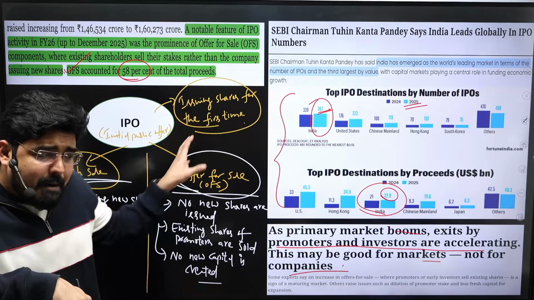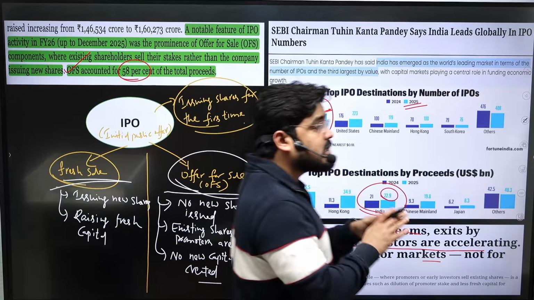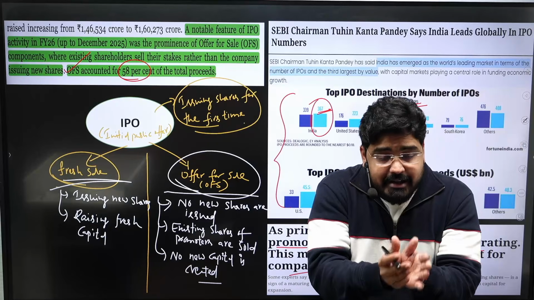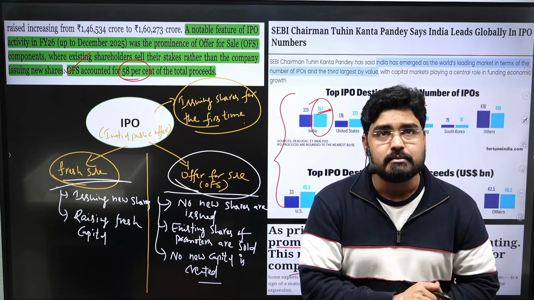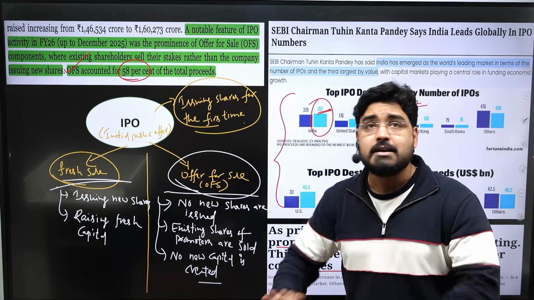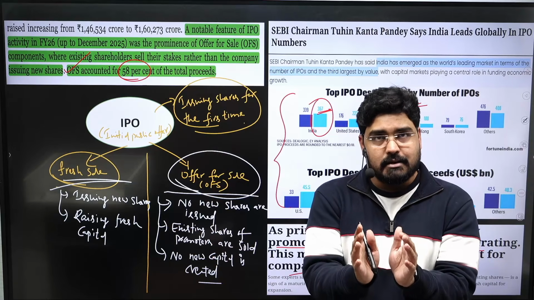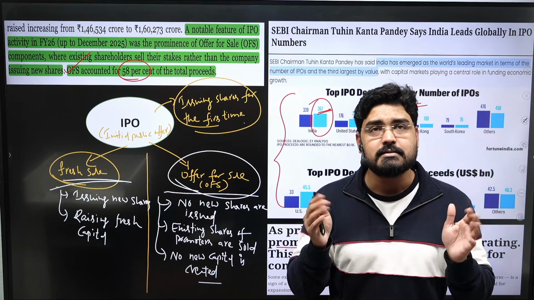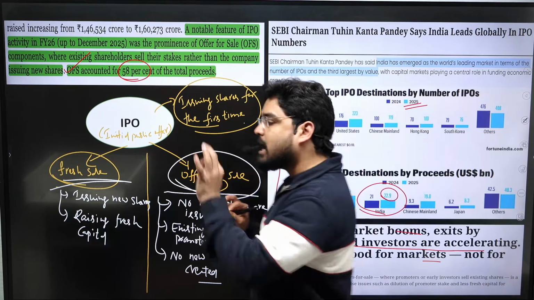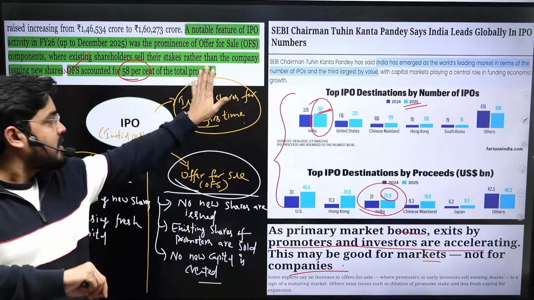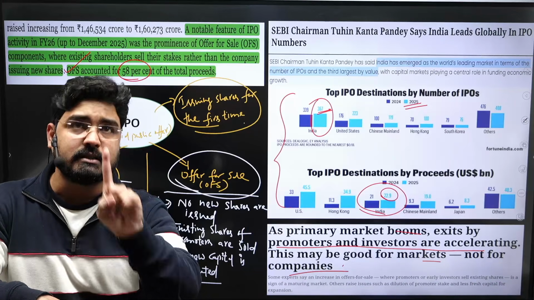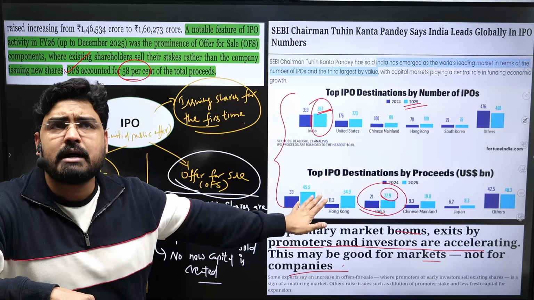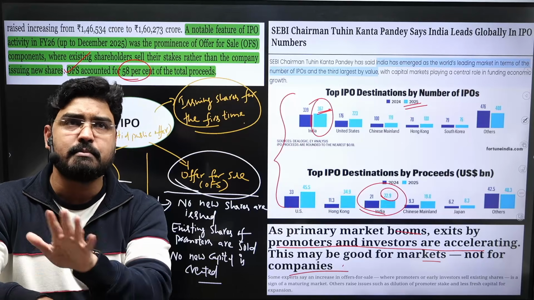So we cannot blindly believe that increasing IPO activity is good for the economy. We also have to look into which category the IPO activity is mostly coming from. If it is mostly coming from offer for sales, it is not going to create new capital. It is not going to expand the existing business. So yes, IPO activity is increasing. However, the increasing share of OFS is a cause of concern. This is an important trend, and I'm expecting a question on this topic in this year's prelims.